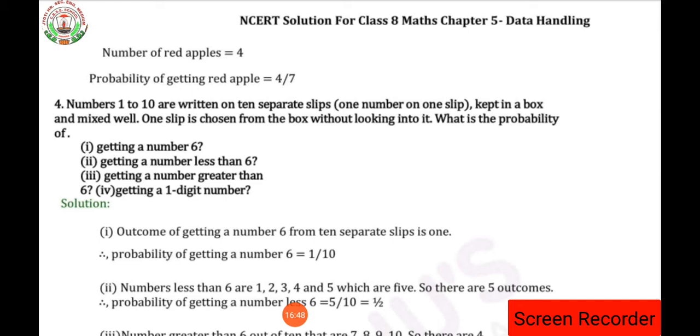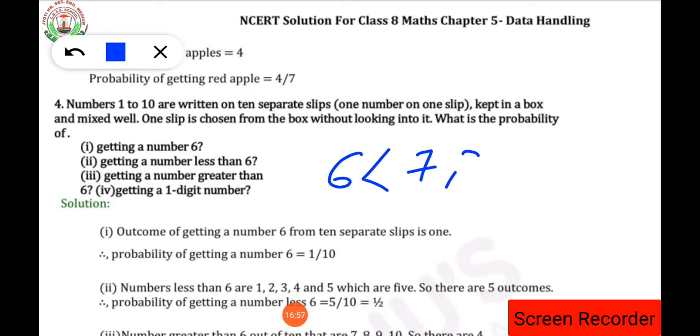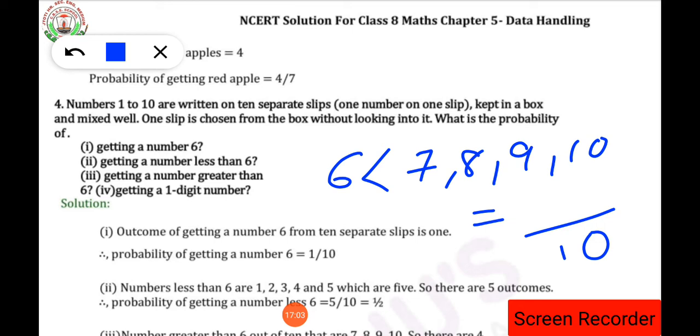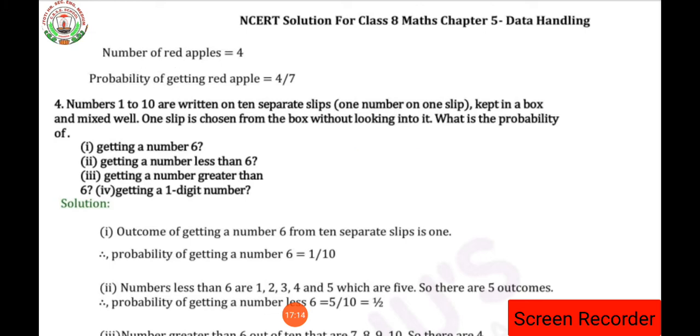Understood? Now the third part of the question, getting a number greater than 6. How many numbers will be greater than 6? 7, 8, 9 and 10. So the total number of slips is 10, isn't it? And the numbers greater than 6 are 4. So 4 by 10, which will be 2 by 5. That is the answer. Clear?